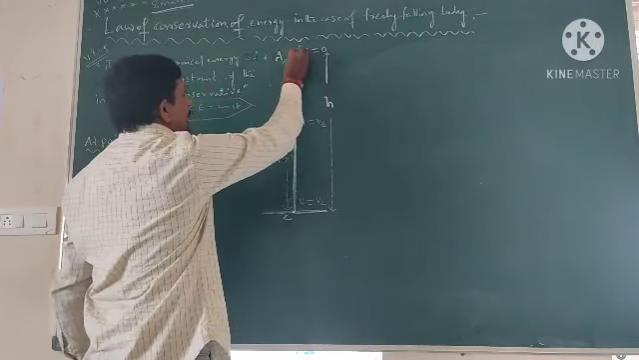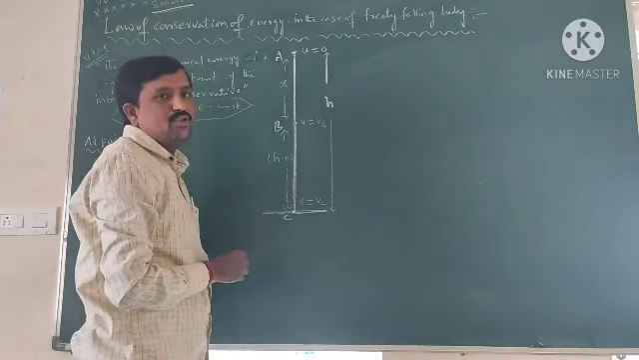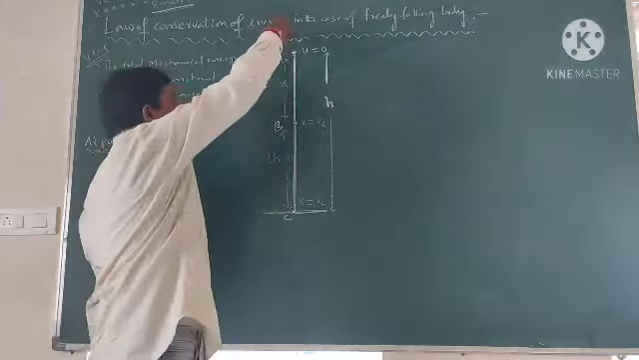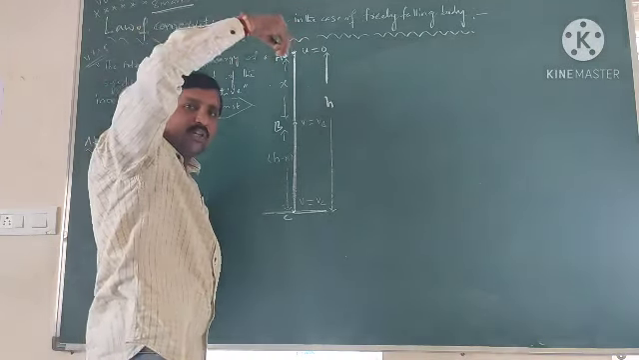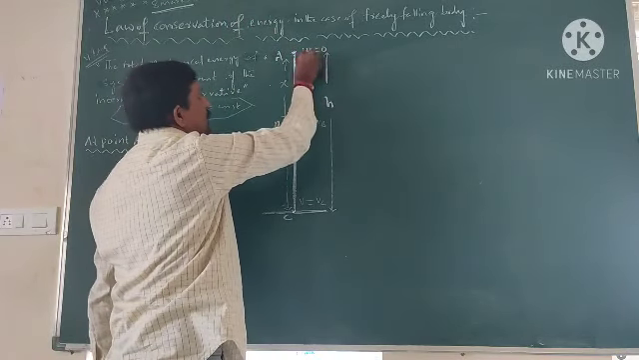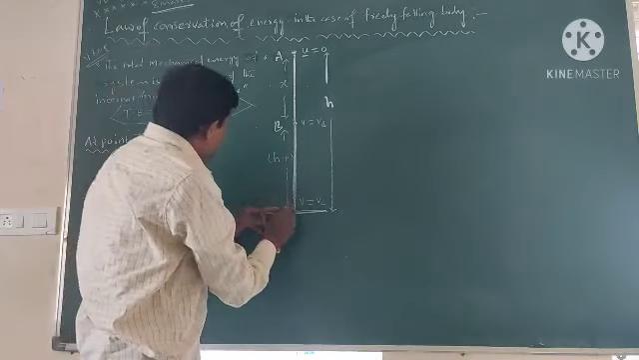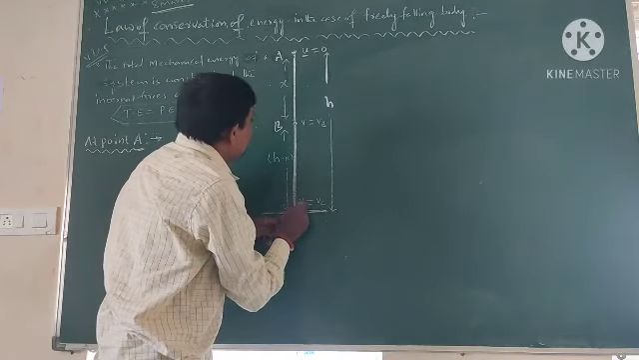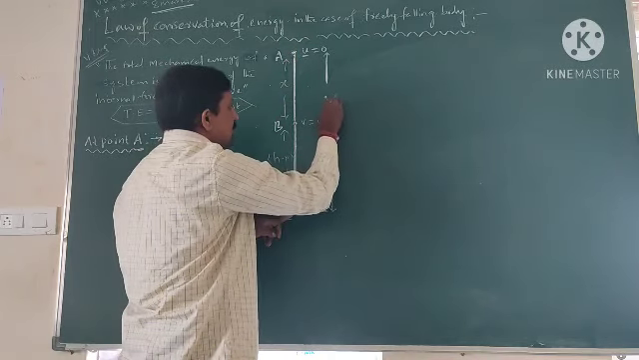Here the velocity of the object is 0, u is equal to 0. Why? Because it is a freely falling body. We drop the object, so we take the velocity u equal to 0. So the initial velocity is 0 at point A. The height of point A from the ground is small h.